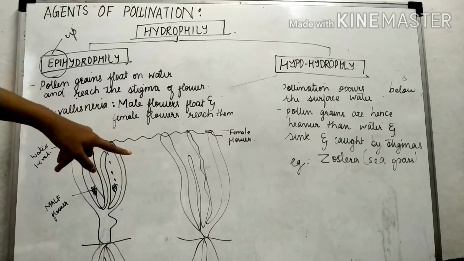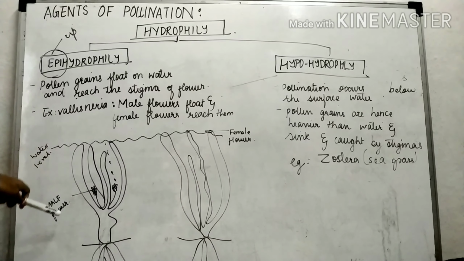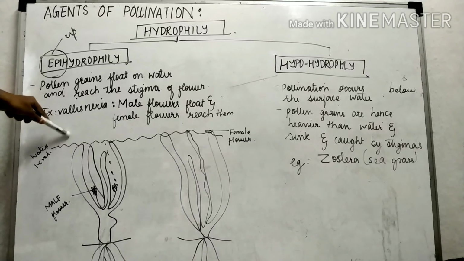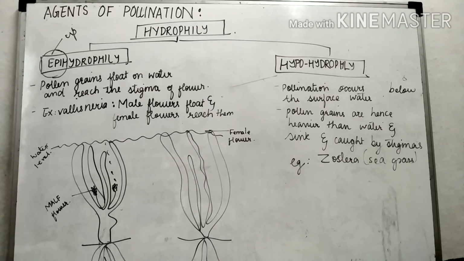Now that is the female flower. The female flower comes to the surface of the water, and the male flower anther, the pollen grains, come towards the female flower at the surface level of the water, and here the pollination takes place. The anther travels to the surface and the female flower is present on the surface of the water, and this is how the process of pollination takes place in epihydrophily. Pollen grains float on the surface of the water and reach the stigma of the flower. Best example of epihydrophily is Vallisneria.